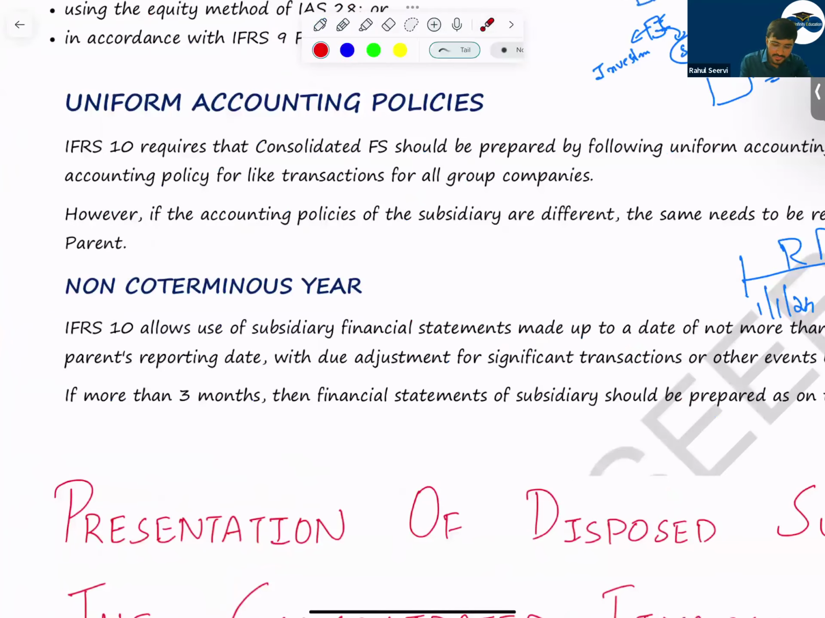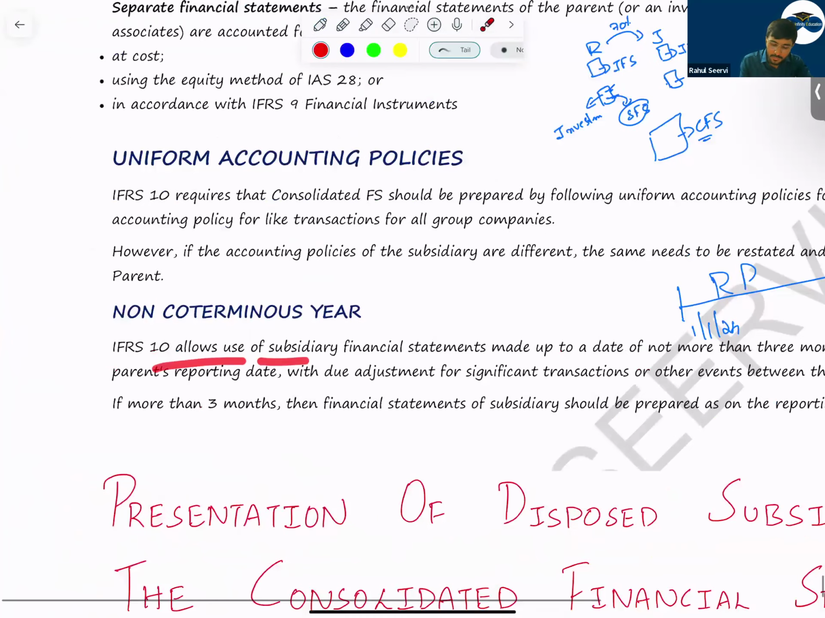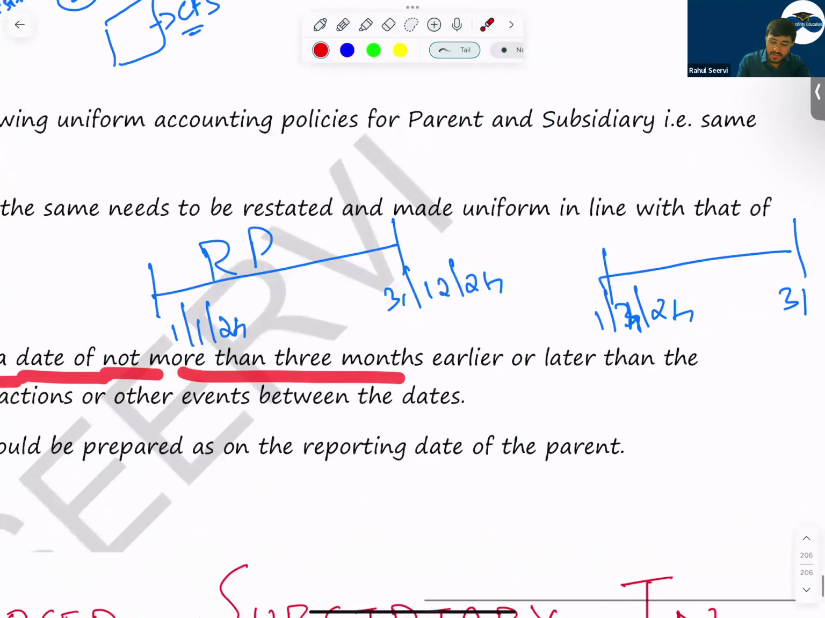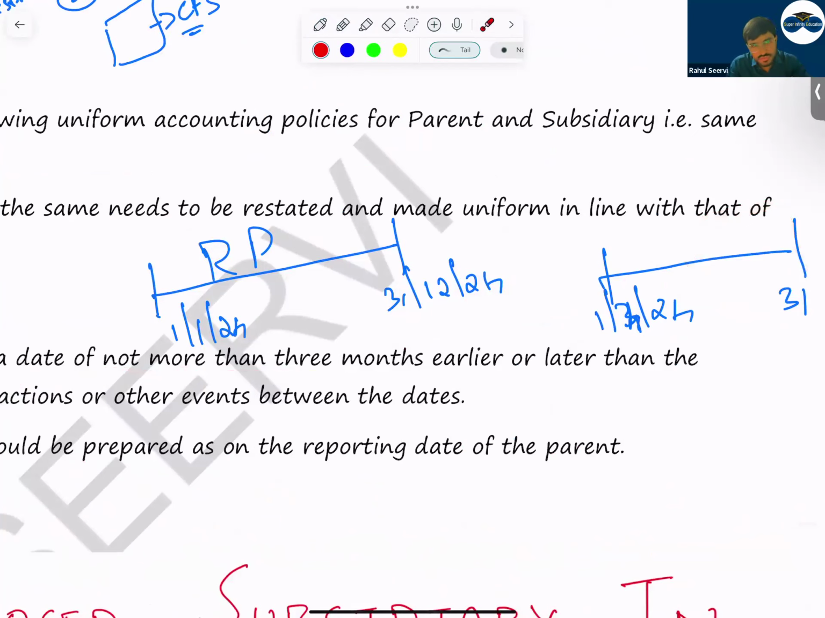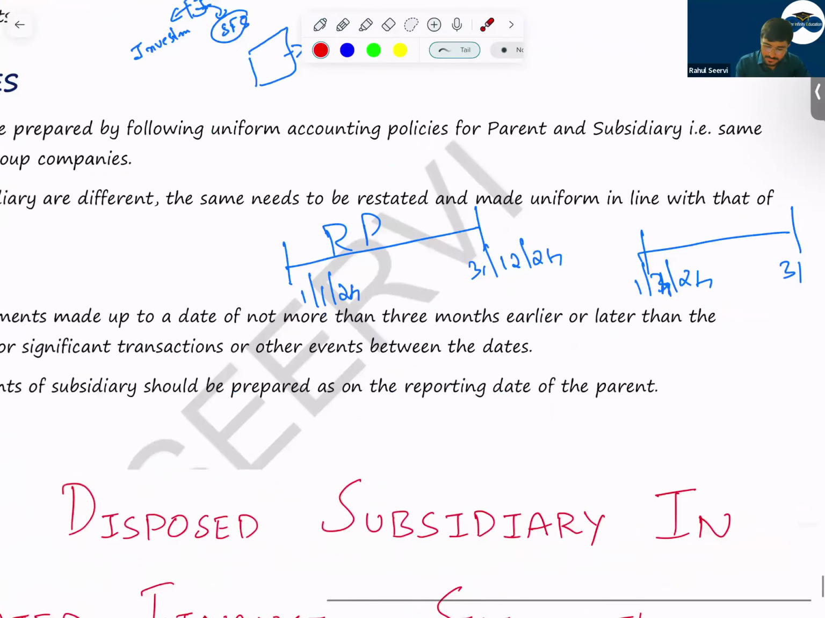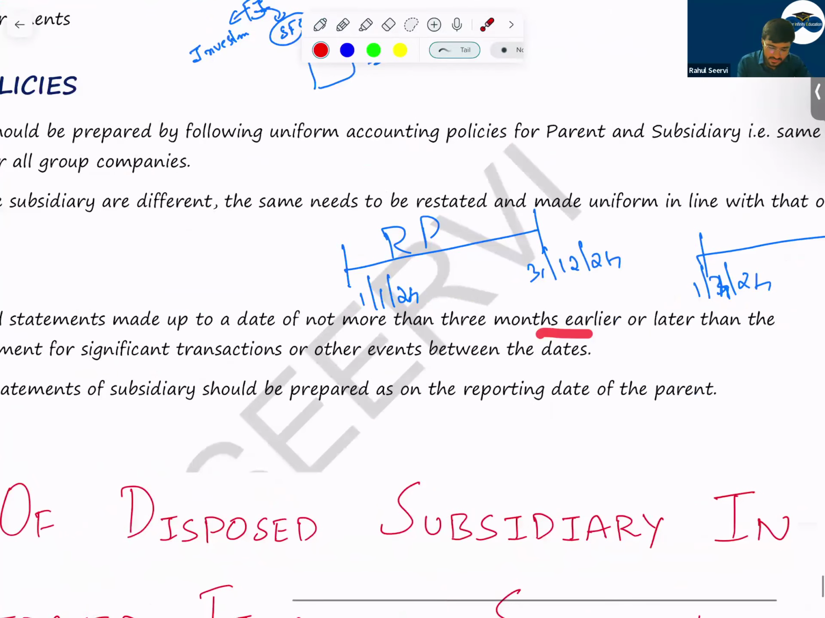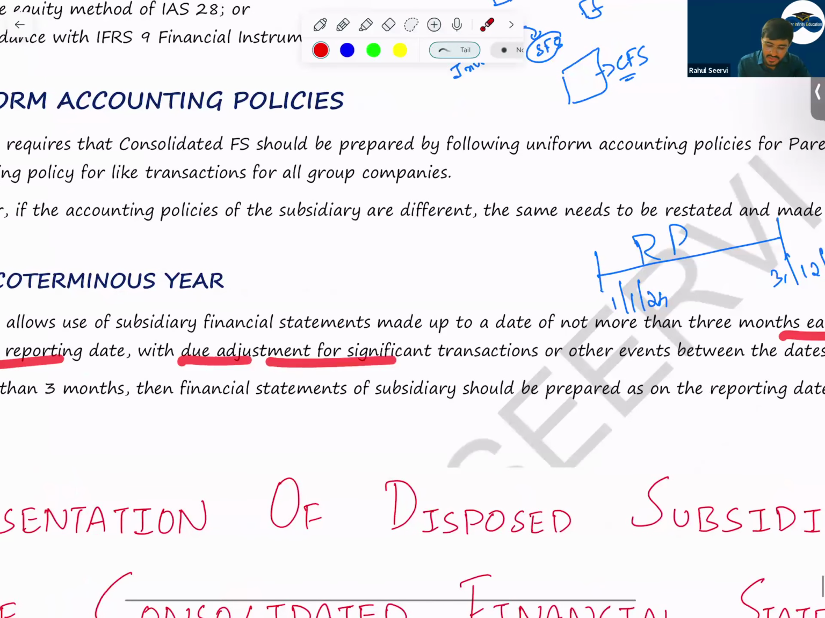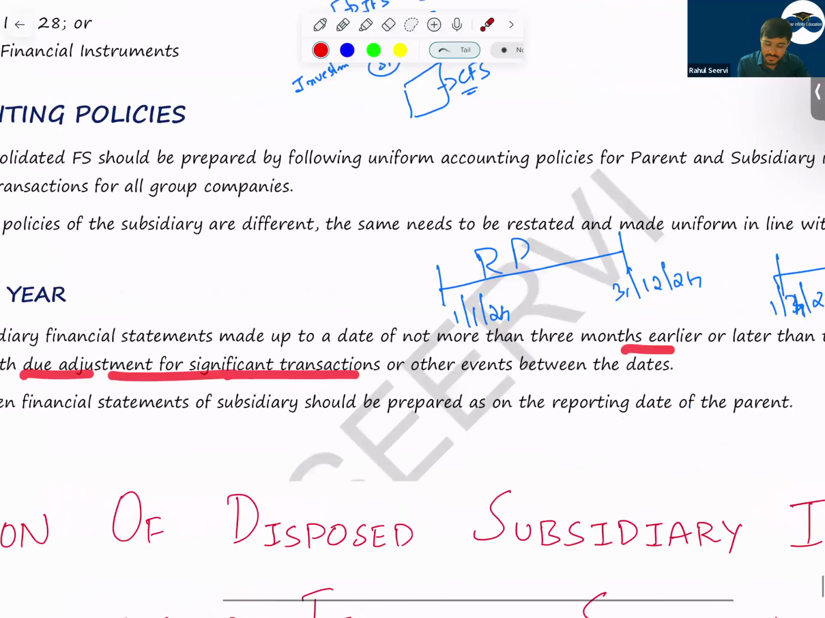IFRS 10 allows use of the subsidiary's financial statements made up to a date of not more than 3 months earlier or later than the parent's reporting date. If the time period is not more than 3 months, you can use this, no issues, with due adjustment for significant transactions or other events between the dates.